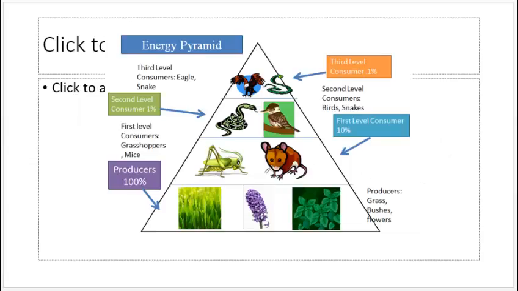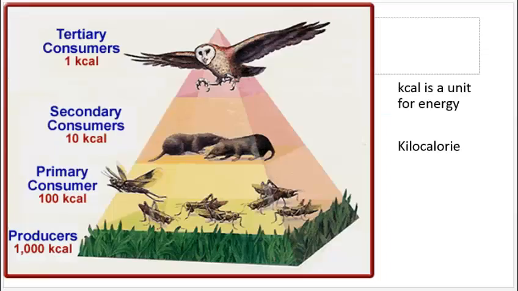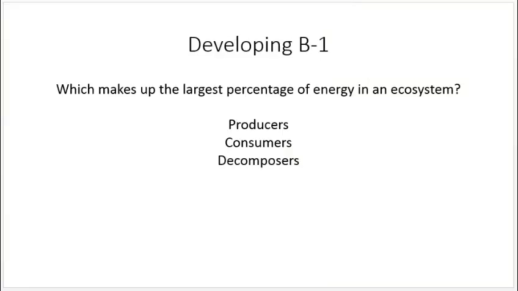So if we consider just the producers, we call it 100% of the total energy available to the producers level. Of that amount of energy, only 10% is going to be found inside of the primary consumers. And then the secondary consumers only have 1% of the energy that the producers had. And the third level, the tertiary, only have 0.1% of what the producers had. So you can see that there'd be a problem. If you tried to go to a fourth level, they'd only have 0.01% or 0.001%. We'd run out of the energy that'd be available.